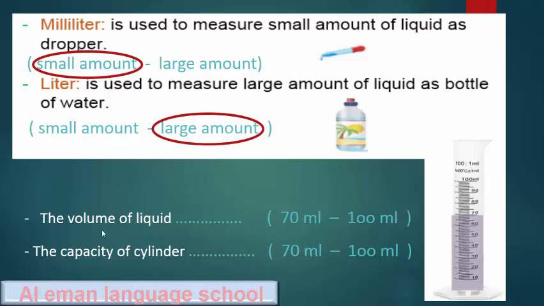The volume of liquid: when I say the volume of liquid, I look at the end of the liquid. It ends at 70. So the volume of liquid inside this graduated cylinder is 70 milliliters. And the capacity of the cylinder is the last number of the cylinder, which is 100 milliliters.